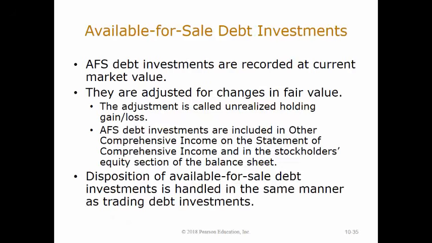Available for sale securities are reported as current assets on the balance sheet if the business expects to sell them within 1 year. All other AFS investments that are planned to be held longer than a year are reported as long-term assets on the balance sheet. The fair value method is used to account for available for sale investments because they are normally sold in the near future at their current market value. AFS investments are reported on the balance sheet at current market value. This requires a year-end adjustment of the AFS investments to current market value, much as is done with trading investments.